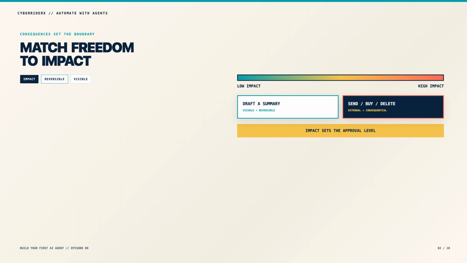The same model can safely perform one action and require approval for another. Impact matters more than confidence, speed, or impressive demonstrations. Start by listing the actions in the workflow, not by labeling the whole agent autonomous.